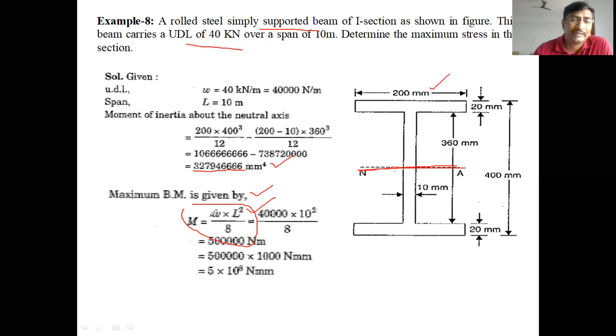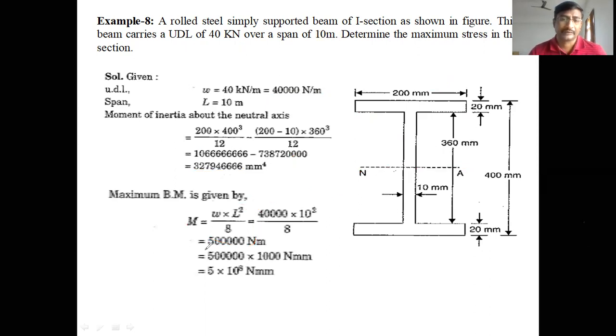So the maximum bending moment value is WL square by 8. Upon substitution, W is given as 40 kilonewton per meter, or 40,000 Newton per meter. After substitution, 40,000 into L square, the length of the beam is 10 meters, so 10 square by 8, then we can get the value, which is almost 5 into 10 to the power of 5 newton meter.